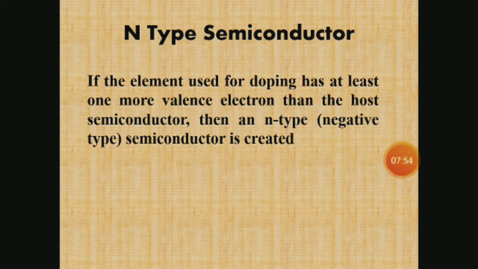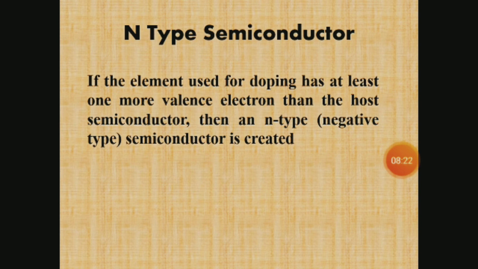The pentavalent impurity introduces an energy level in the band gap close to the conduction band in germanium or silicon. This level is filled with electrons at 0 Kelvin, and very little thermal energy is required to excite these electrons to the conduction band. Because of this, the majority carriers are electrons and the minority carriers are holes.